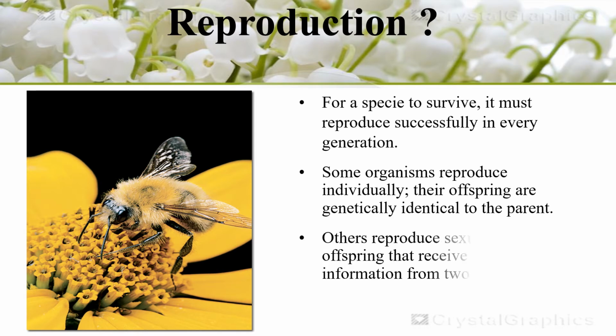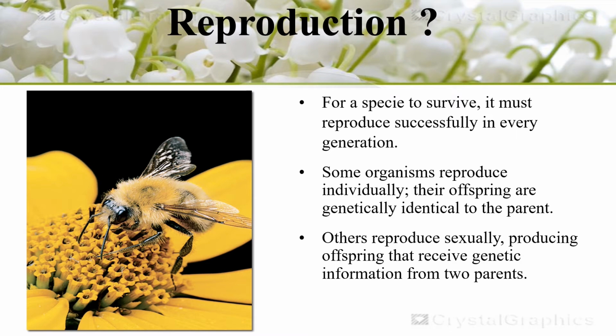Okay students, why is reproduction important? Why do plants need to reproduce? Why do plants need to propagate? Okay, reproduction is essential because it is important for all the species to survive. So all species need to survive. If they need to survive, they must reproduce successfully in every generation.